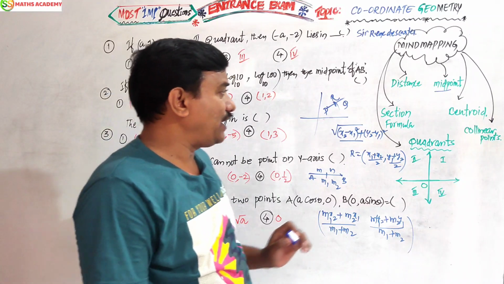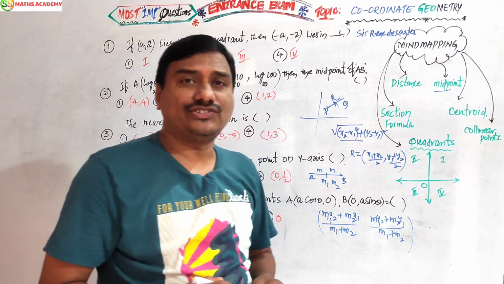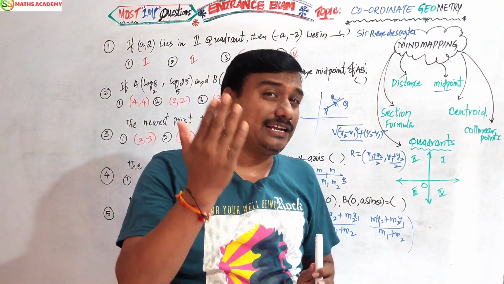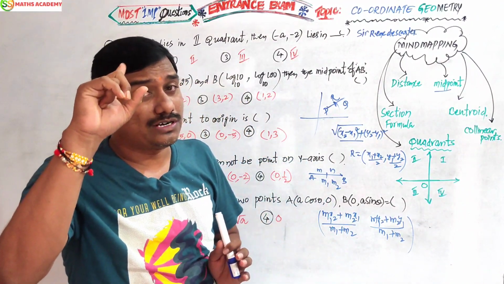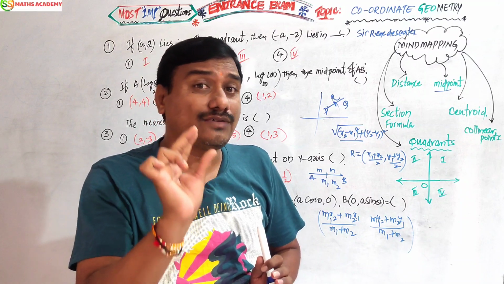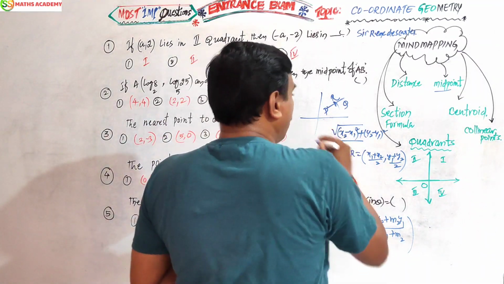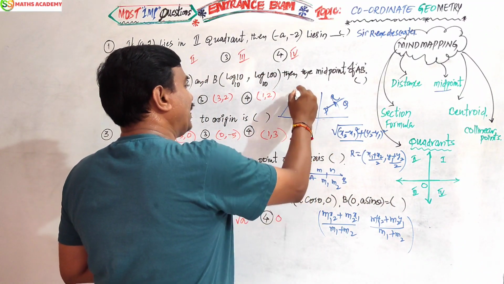Right? Next, friends, centroid. One more topic is centroid. Actually, the geometrical concept is different. The centroid is the point of concurrence of the medians. For example, this is a triangle.